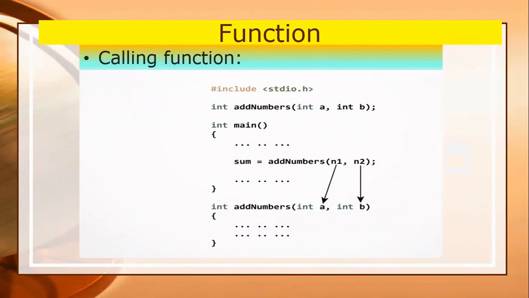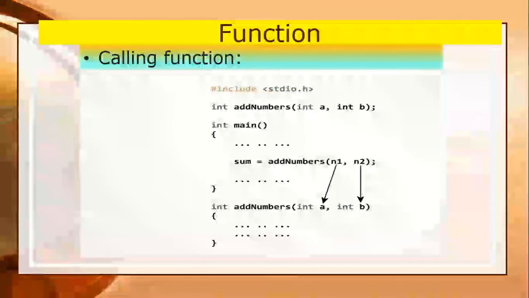Calling a function. How we can call a function, how we can define a function. With this example, I will make you understand. A function can be called or invoked from another function by using its name. The function name must be followed by a set of actual parameters enclosed in parentheses, separated by commas. You can see the statements here: int add numbers, int a, int b. Actually, this is the prototype of the function before main.